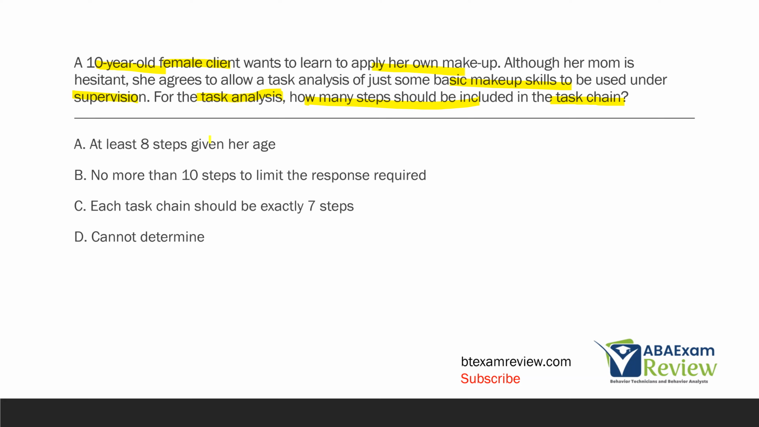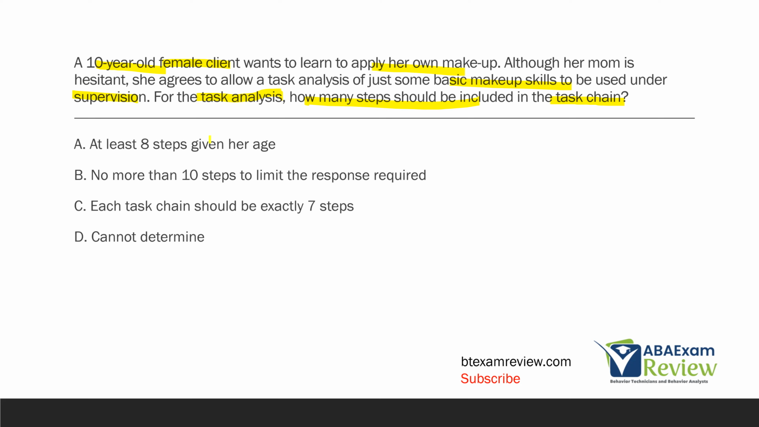So let's look at A, at least 8 steps given her age. Well, age doesn't really factor into this, right? Because once we do the task analysis, we're going to look at her skill level, her developmental level. What is she capable of doing? Not all 10-year-olds are made equal, just the facts. So we can't just say, well, her age, let's do 8 steps.